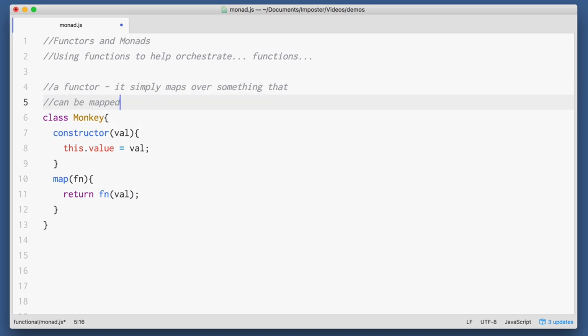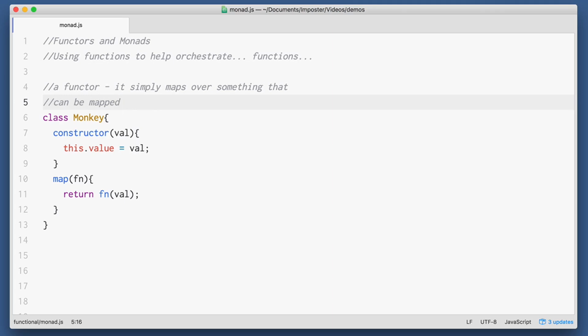Map takes in a function and returns an invocation on the current value. That's it. It's pretty simple, isn't it? This simple construct has a pretty lofty name. It's called a functor. Its only purpose in life is to run map over things that are mappable, and then give you back a new result.